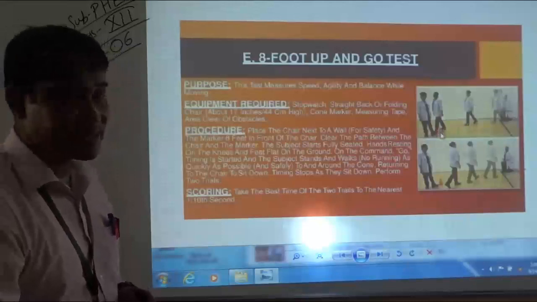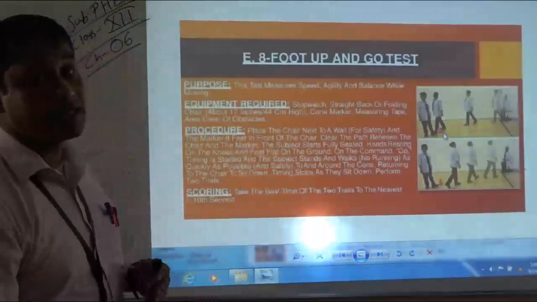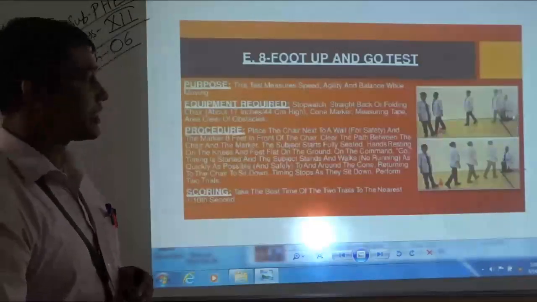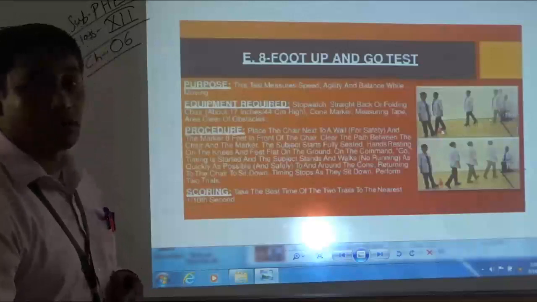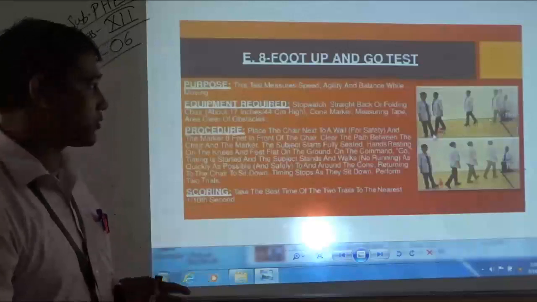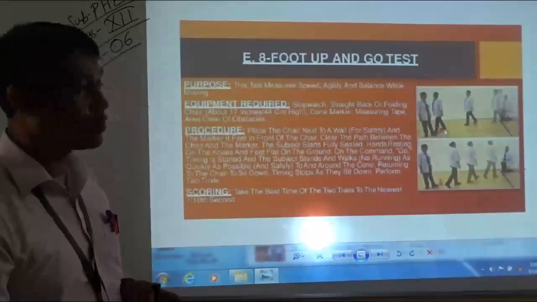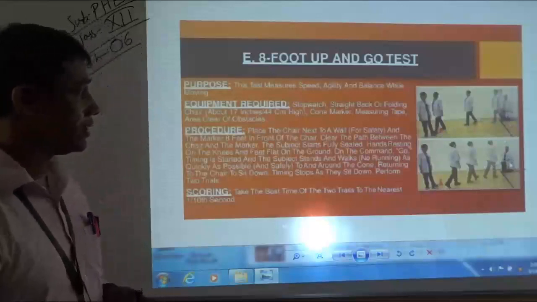The cone is placed 8 feet in front of the subject's chair. That means on the command go, the subject will get up immediately and walk as fast as possible towards the cone. Then after going around the cone, the subject will go back and sit